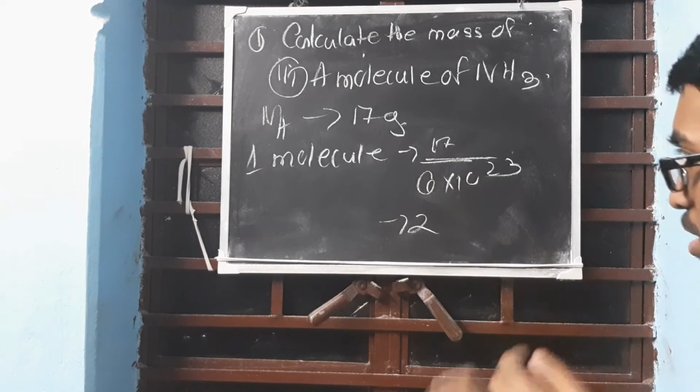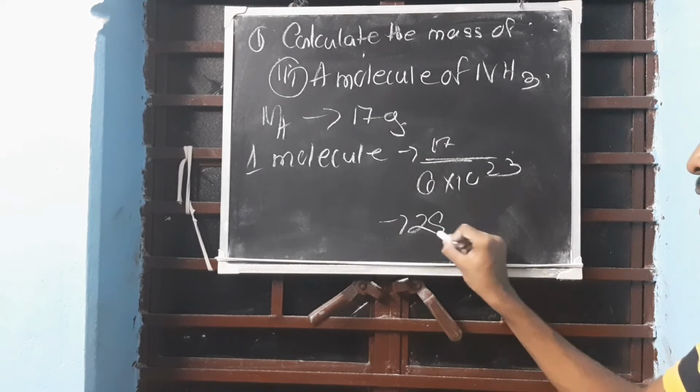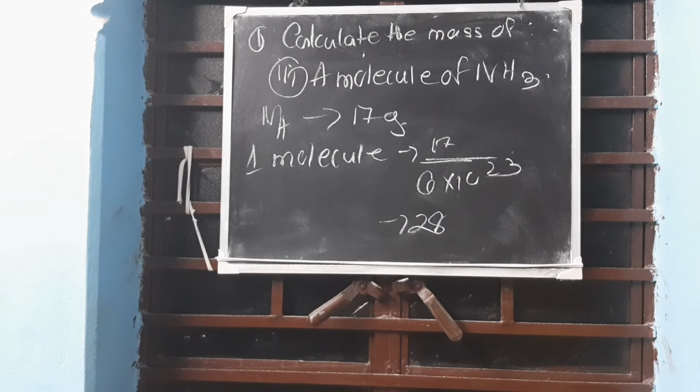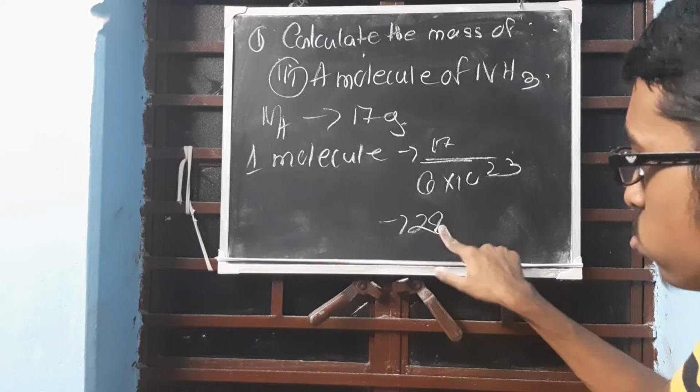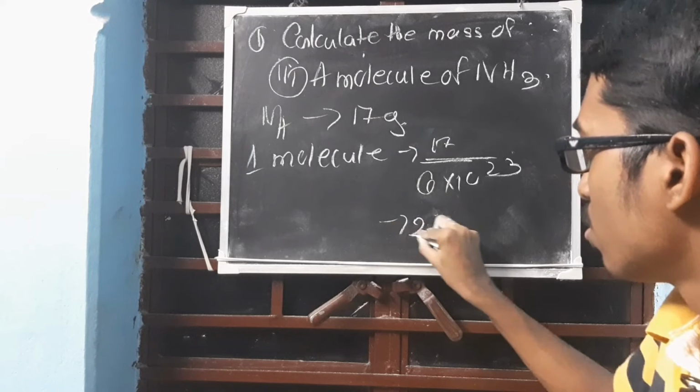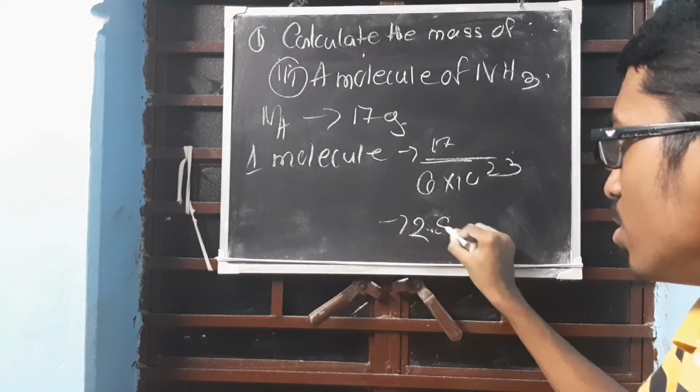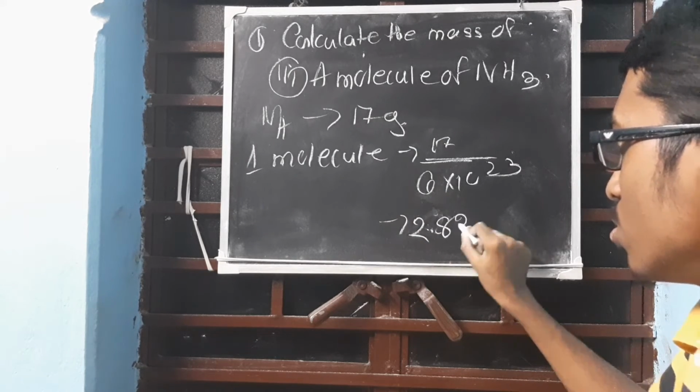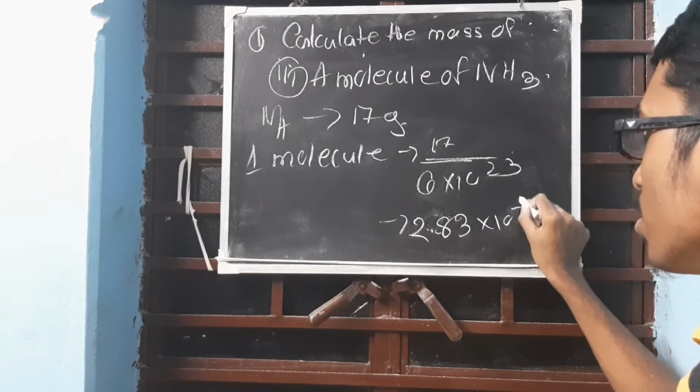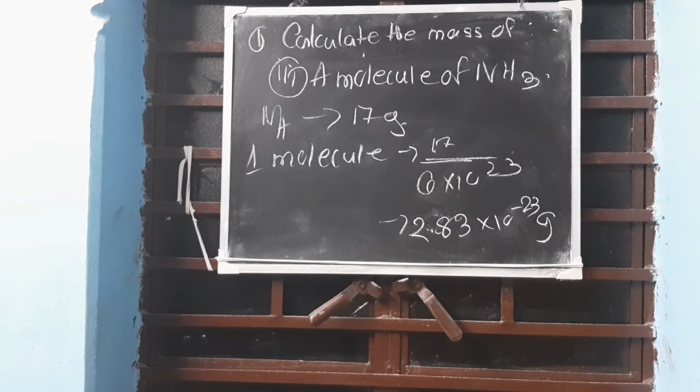That's roughly 2.8, 2 6s are 12, 50, 0.8, 2.83 into 10 to the power minus 23. Around this much only will come.